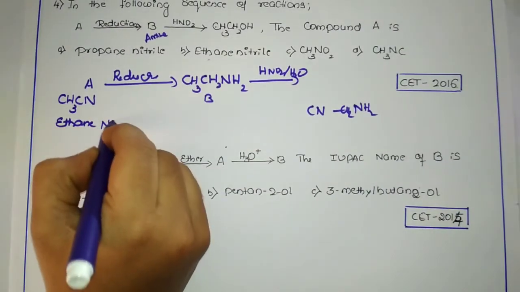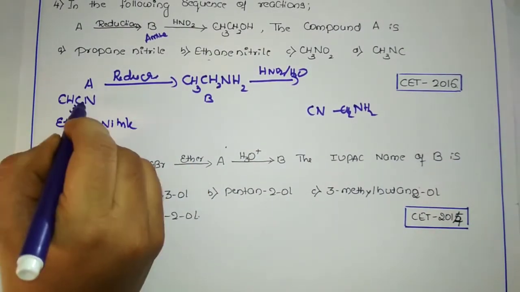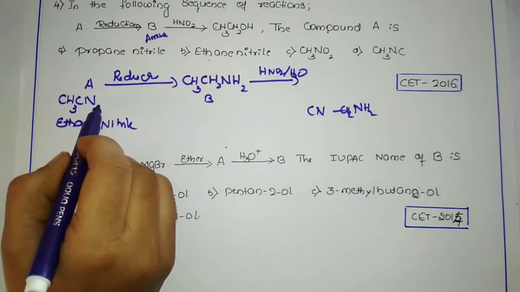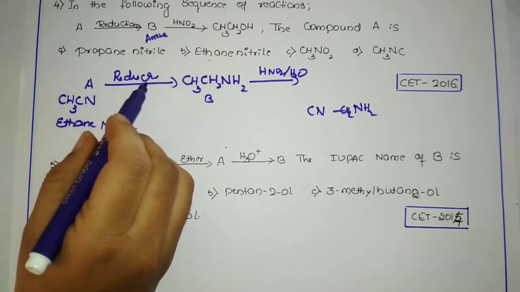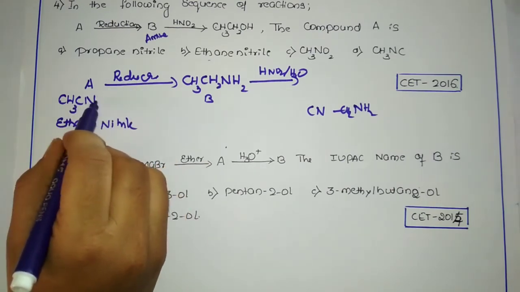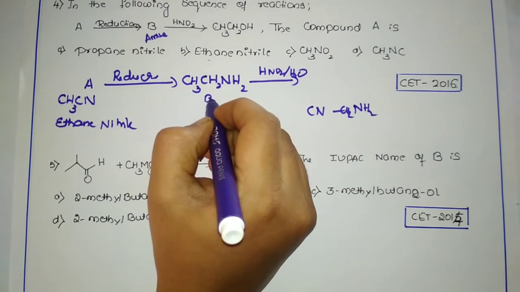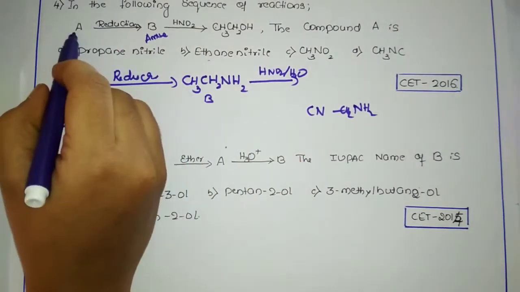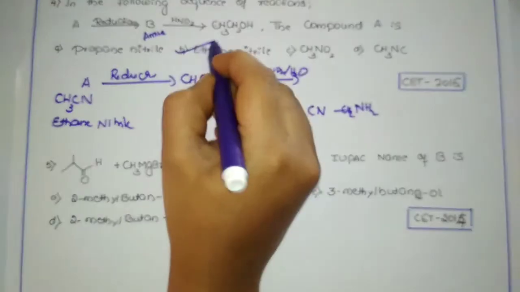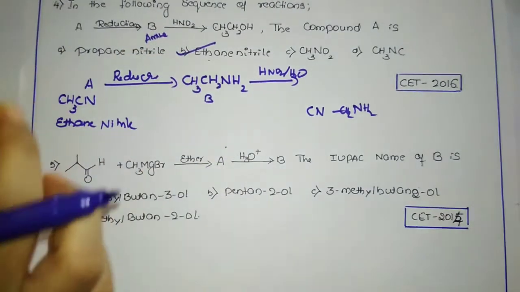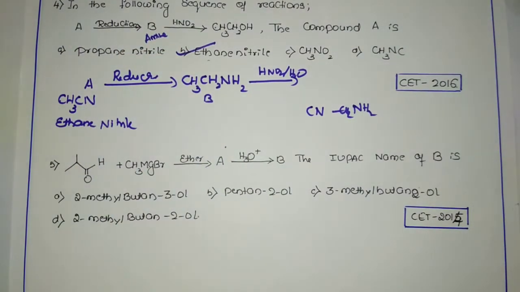Why are we supposed to call it ethane nitrile? Because we have 2 carbons. So it's ethane nitrile, or we call it methyl cyanide. So methyl cyanide upon reduction means add hydrogen over here, so CH3CH2NH2, and we get compound B. So option B is the correct one. This part, as I told, we're going to discuss in the case of amines. So this was the fourth question. The last question that is left is from 2014.